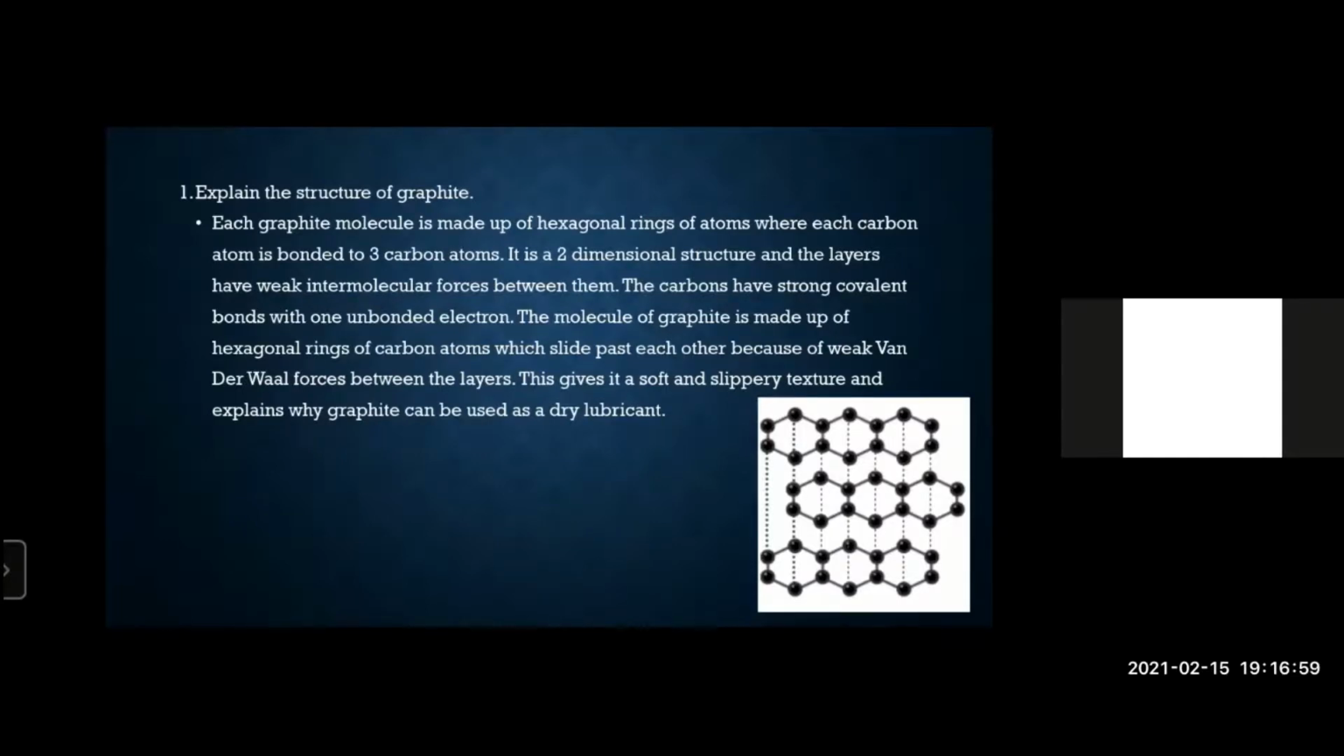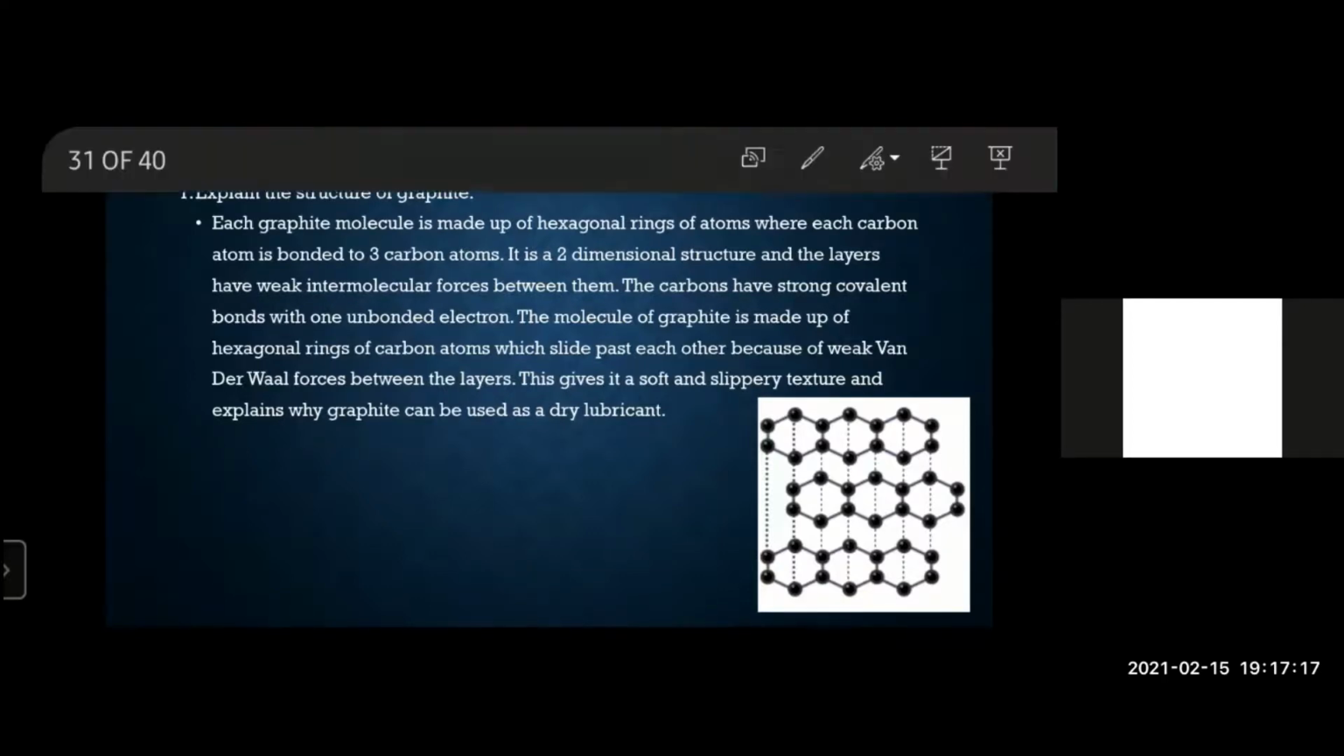Why? Because once again, the very same concept: these carbon atoms are held strongly together with covalent bonds, but each layer just has weak van der Waals forces, or weak intermolecular forces, between them, so they can easily slide over each other. And due to the sliding, graphite has a soft and slippery texture, and that's why graphite can be used as a dry lubricant.